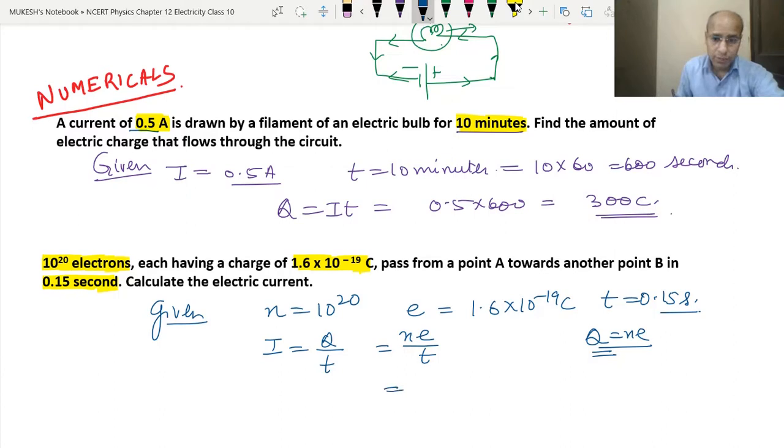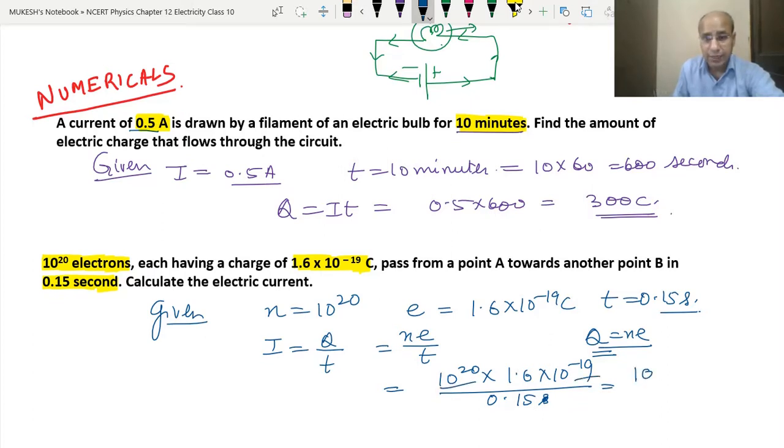So what is N? 10 to the power 20. And the charge on one electron is 1.6 into 10 to the power minus 19, upon time 0.15 second. It is already given in seconds, so we need not convert anything. When we calculate 10 to the power 20 and minus 19, it becomes 10 into 1.6 upon 0.15. Then we put 0 here, so we can remove the decimal point.